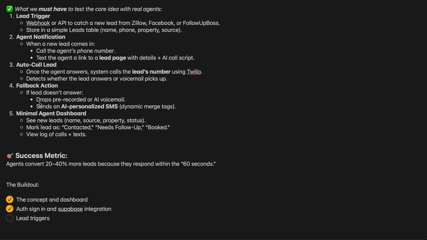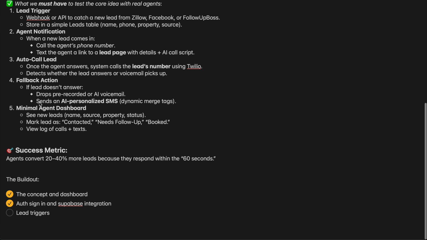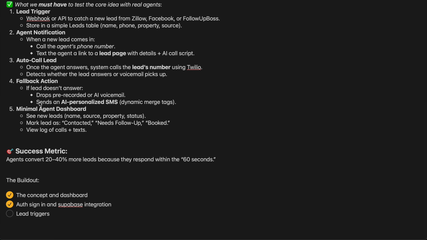Auto call lead. Once the agent answers, the system calls the lead's number using Twilio, which is going to be the back end for the calling and phone numbers. Detect whether the lead answers or voicemail picks up. The fallback action, if the lead doesn't answer, drops a pre-recorded or AI voicemail and sends an AI personalized SMS with dynamic merge text.